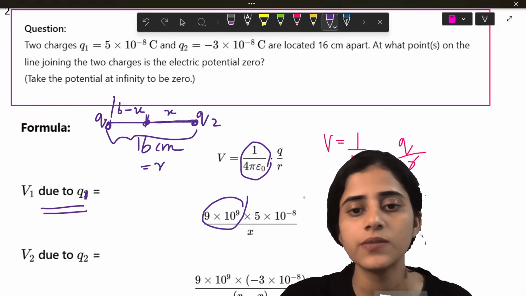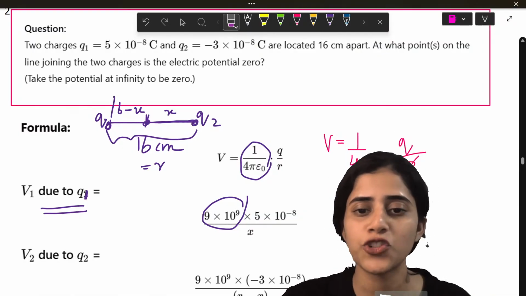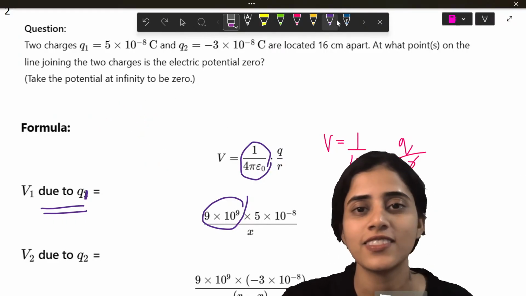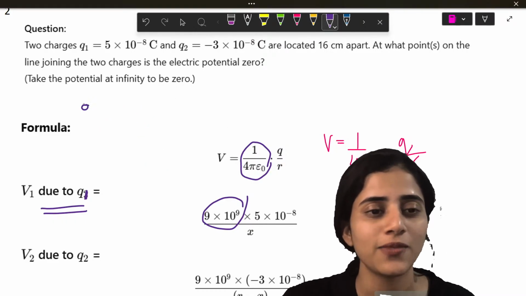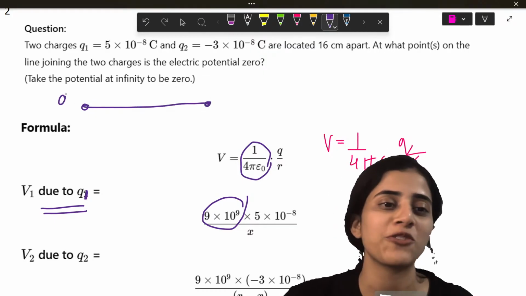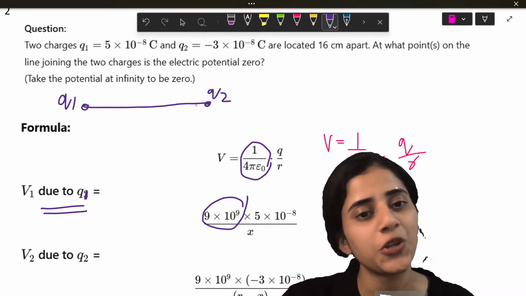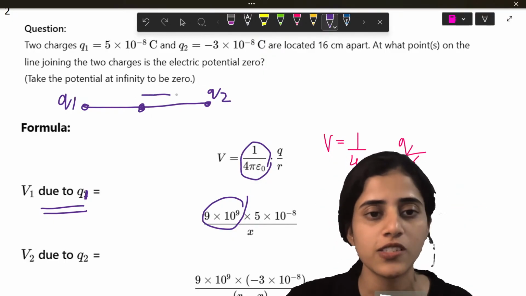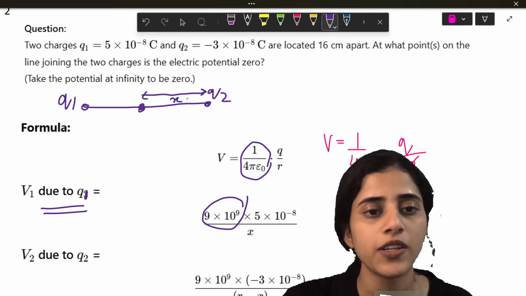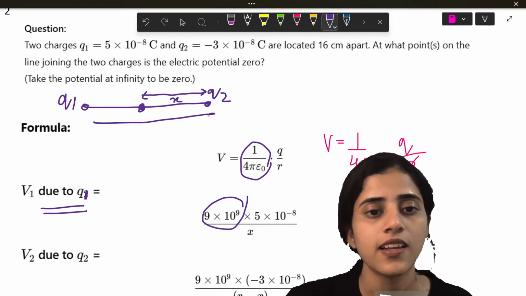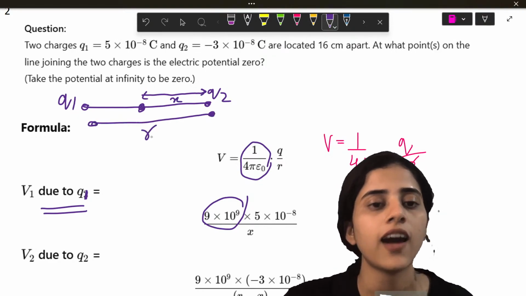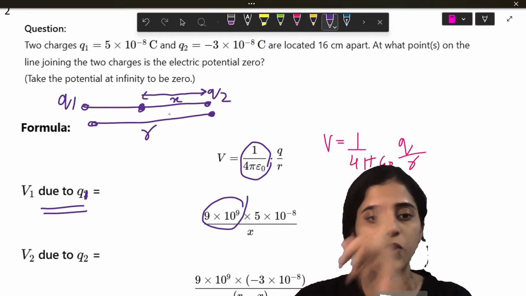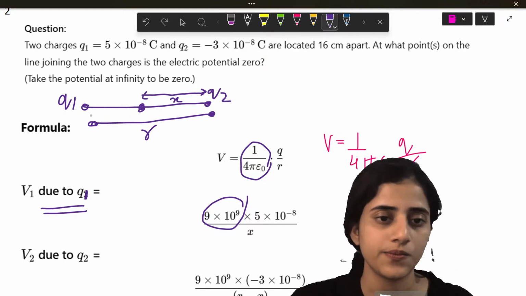So what am I doing? I have to be better at drawing, no? All your other teachers draw very well. I will try to improve. Q1, Q2. Imagine this is the point where the potential is 0. This point is at a distance X and this full thing is R. So now I'm going to find out the potential because of Q1.